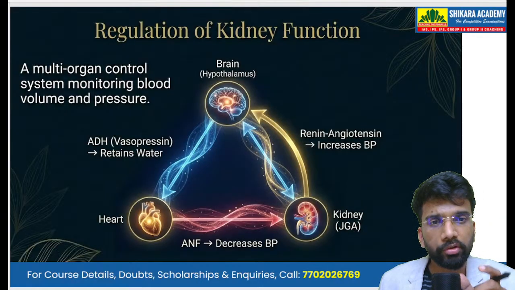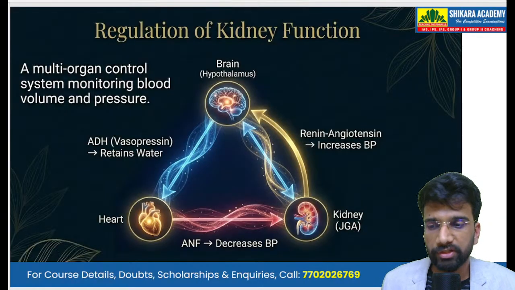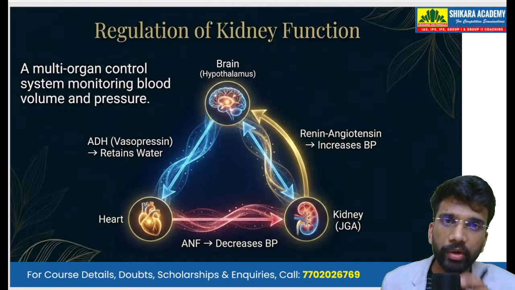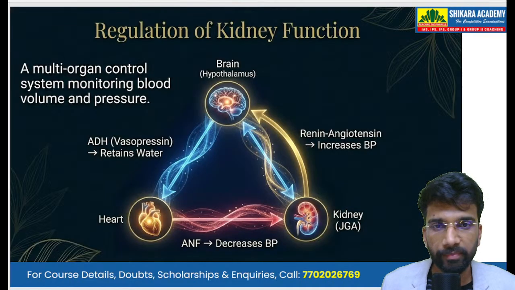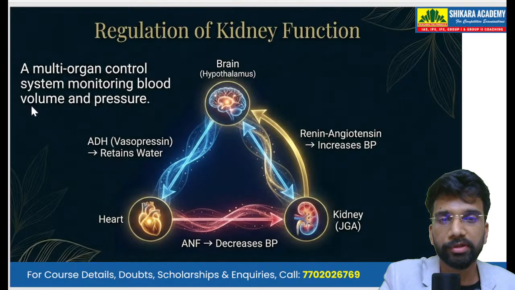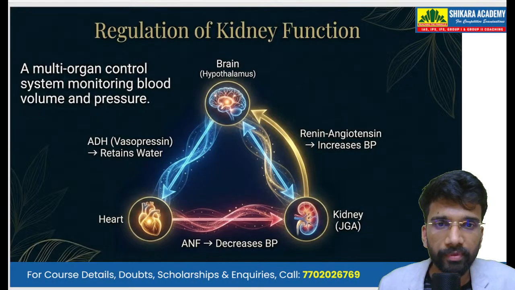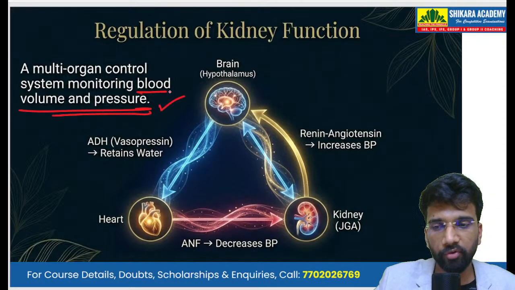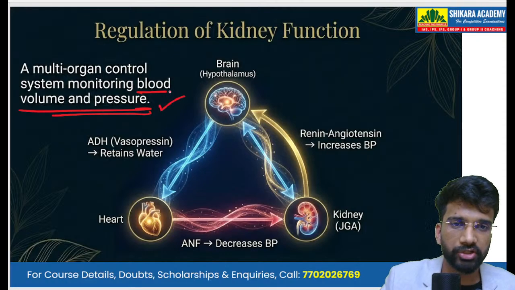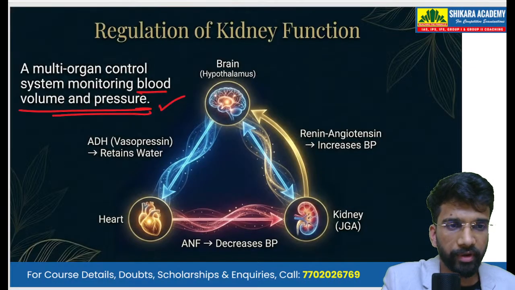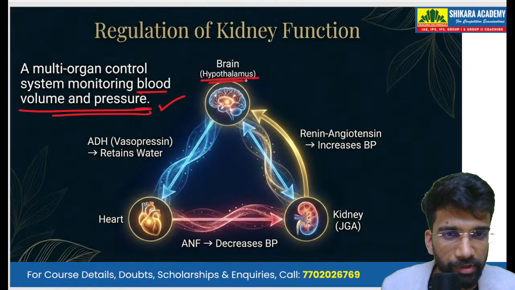Now, we have to also understand the regulation of the kidney function, that is how different parts of the body regulate the function of the kidneys. And mostly this is important because it helps to balance the blood volume and the blood pressure. So we have 3 different organs that are involved here, starting with the brain. So not the brain exactly, we have the hypothalamus.